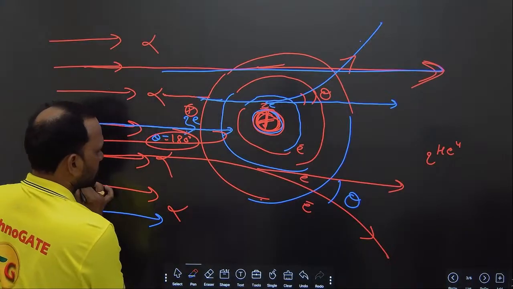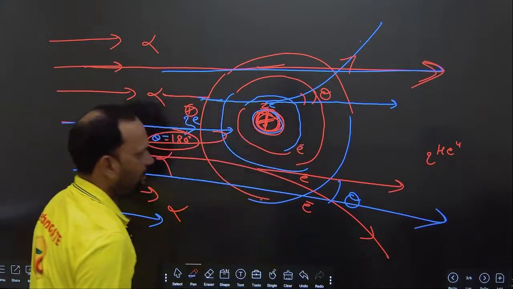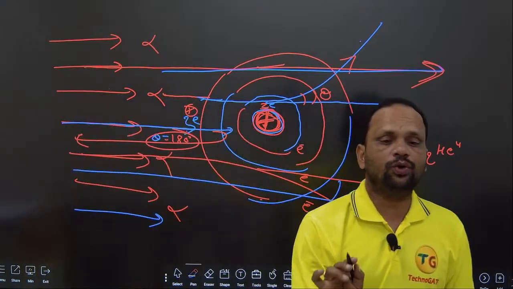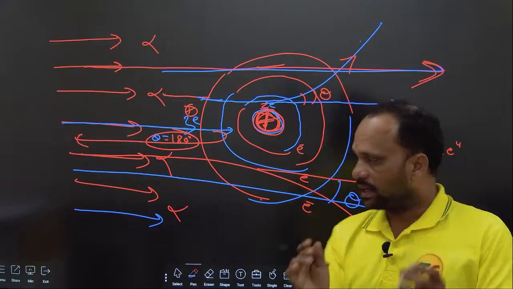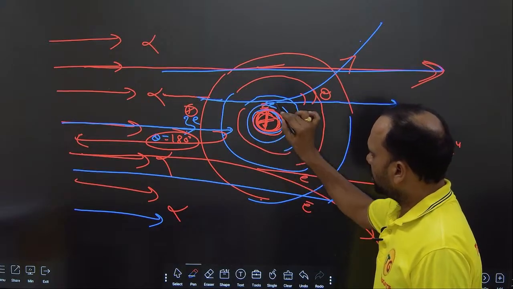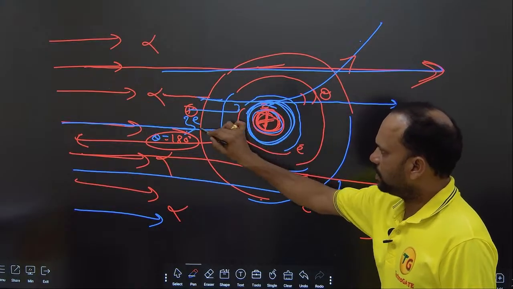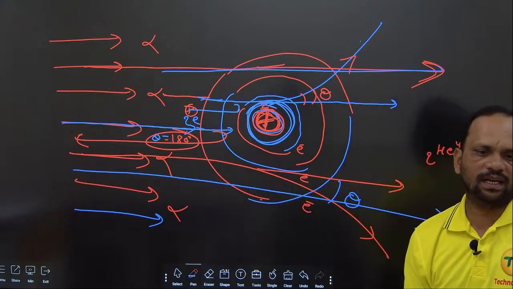Only alpha particles that touch the range of the small volume of the nucleus are deviated.